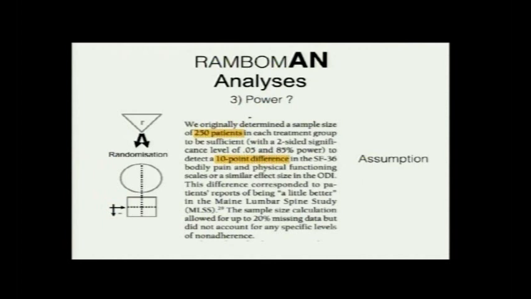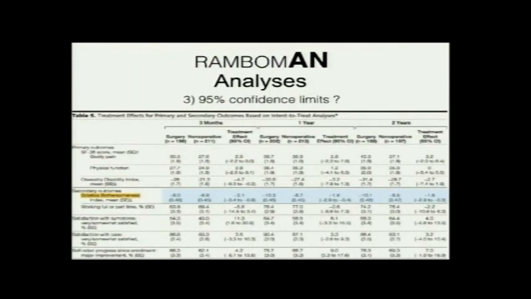So the power basically is, what they did is that they assumed a difference that they would find of 10 points at SF36 or ODI. And when they assumed that this study would find a 10% difference, they needed 250 patients in either group to detect this 10% difference. So see how they have done this. They have not done a power study after the study has been done, but this is an a priori power study.